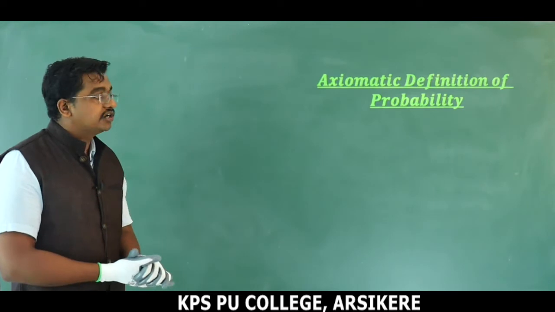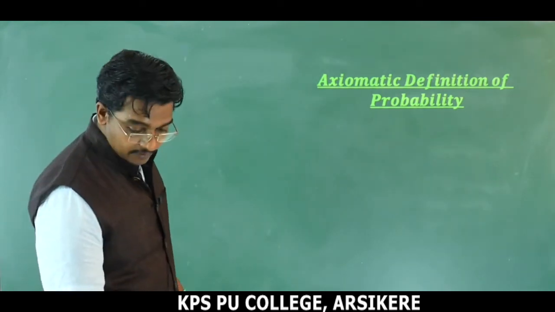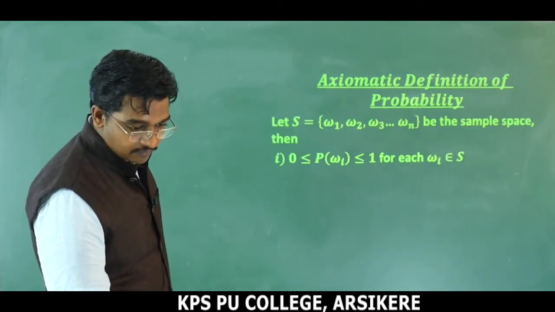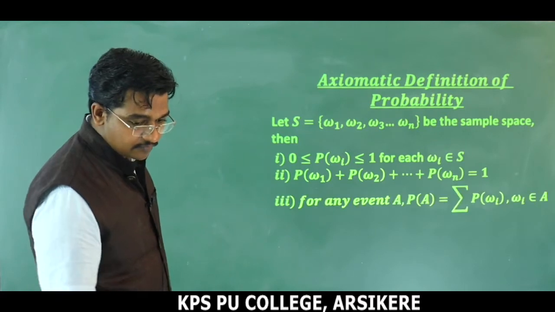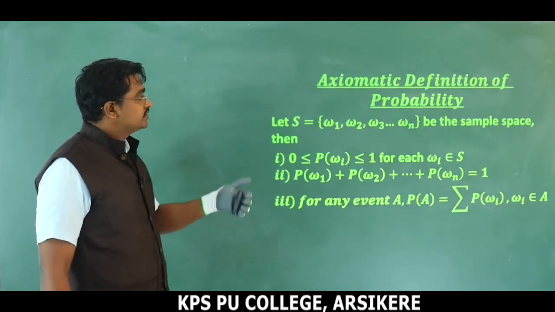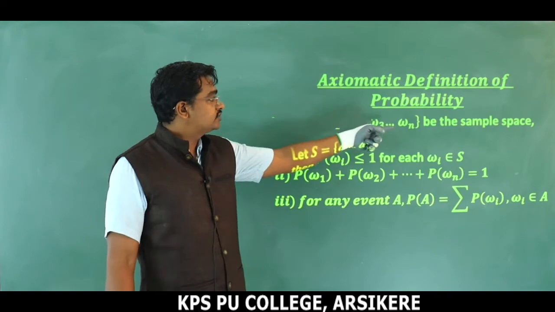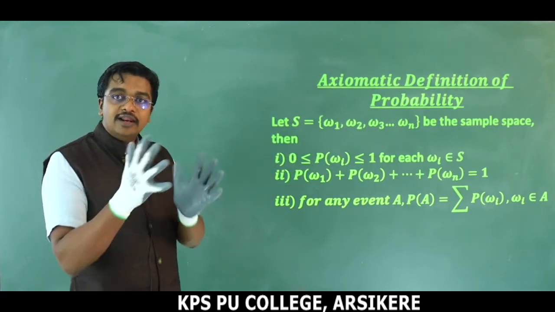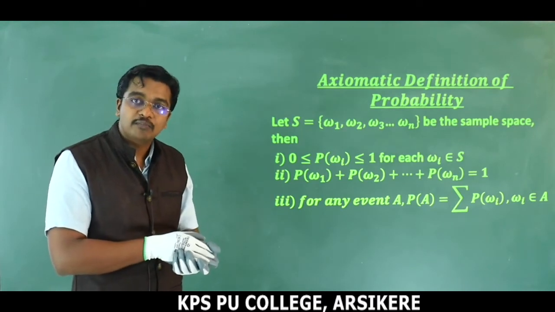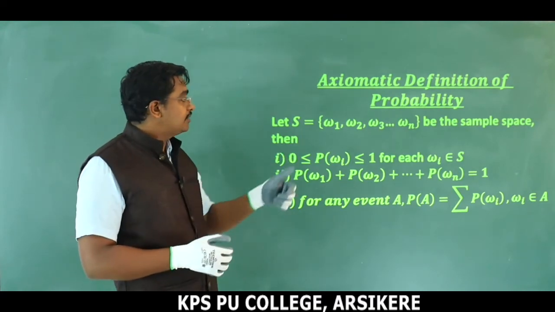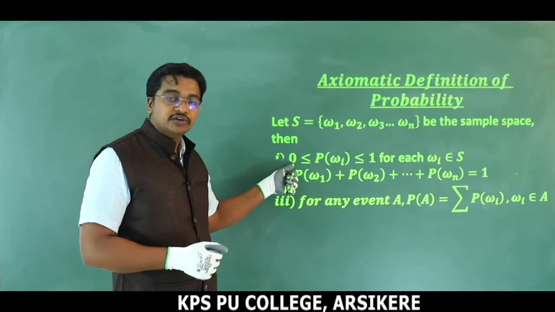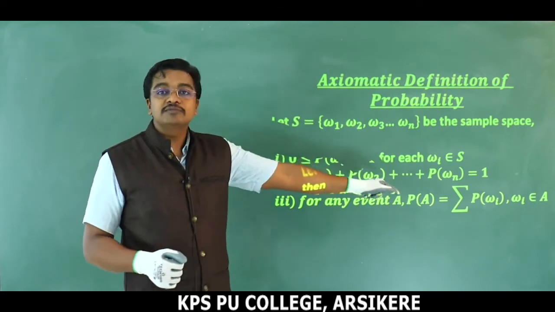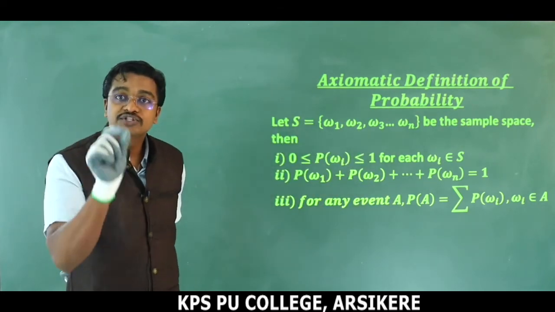Axiomatic definition of probability. Observe here, let S equal omega 1, omega 2, omega 3 and so on to omega n. They are the sample points, right? The element of the sample space is called a sample point or outcome. Be the sample space, then the first condition: the probability of each outcome must vary from 0 to 1.